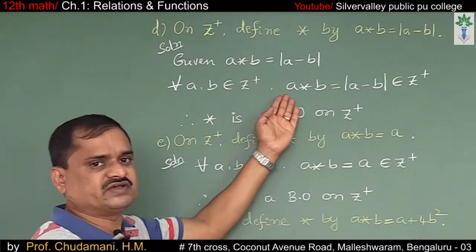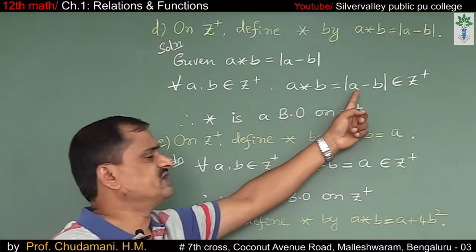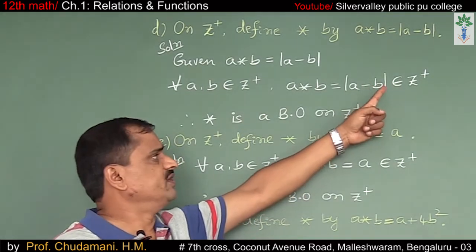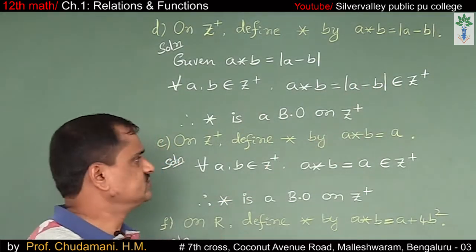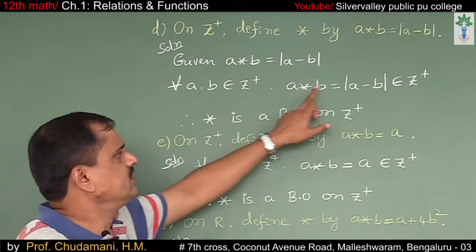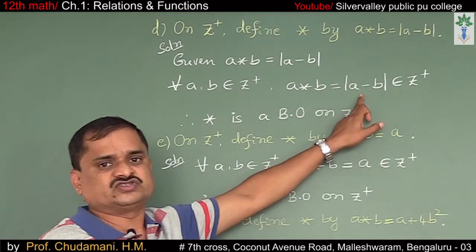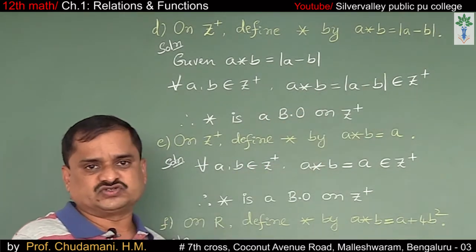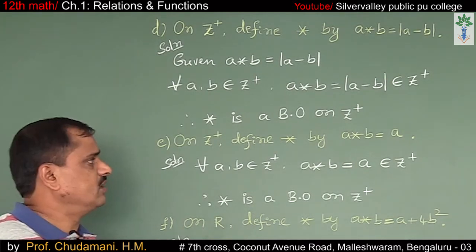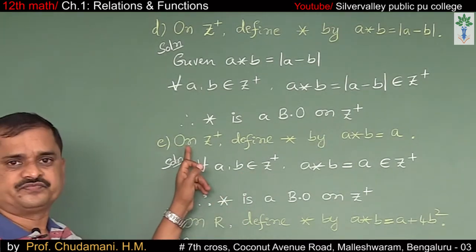So 7 star 5, 7 minus 5 means 2, which belongs to Z plus. So whatever values you take under Z plus, A star B equals modulus of A minus B belongs to Z plus. Therefore, star is a binary operation on Z plus.